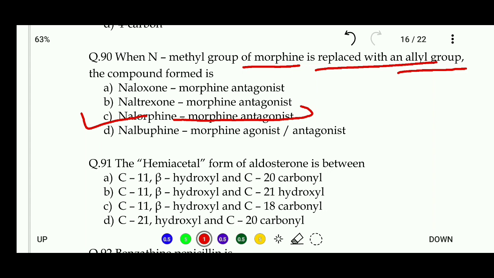So friends, we have discussed 90 questions of this question paper. Now only 35 questions remain out of 125, which we will see in the next video.